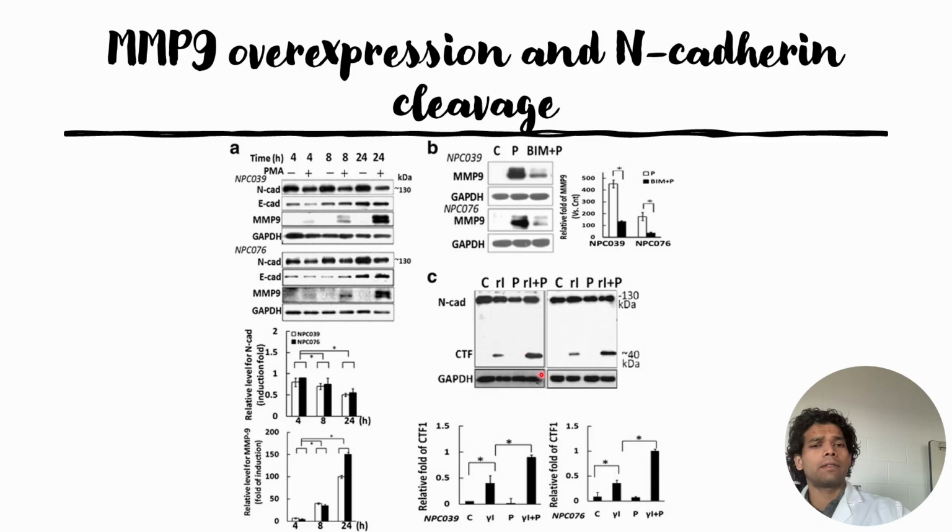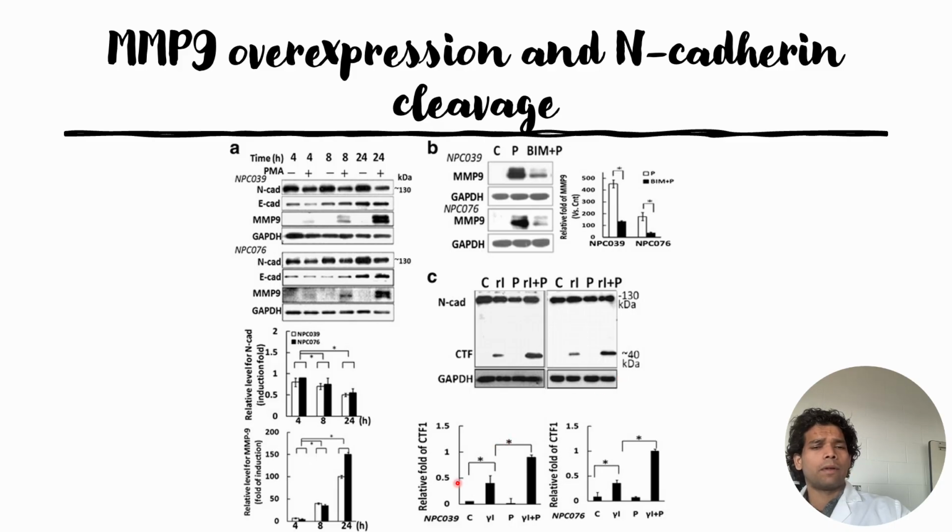And when it is combined with PMA, which causes overexpression of MMP9, we can see enhancement of this C-terminal fragment, and this enhancement is more than 2 times the background. They did these studies for two different cell lines, and in both cases the cleaved C-terminal fragment of N-Cadherin goes up by more than 2 times, and they have quantified this.